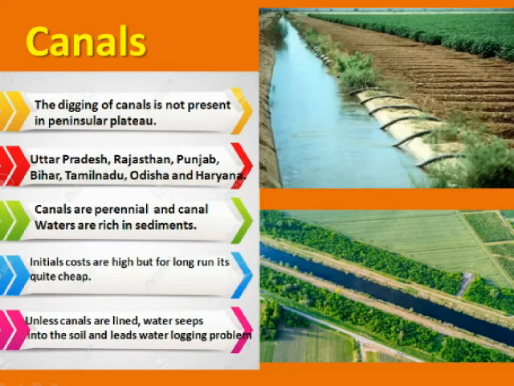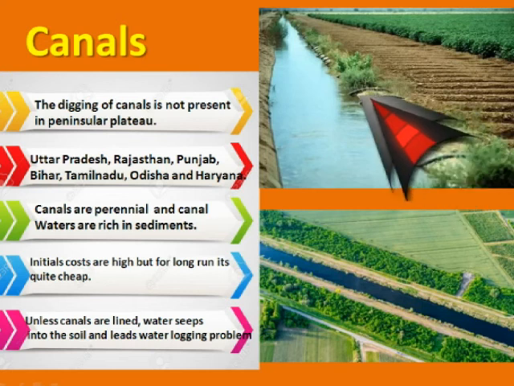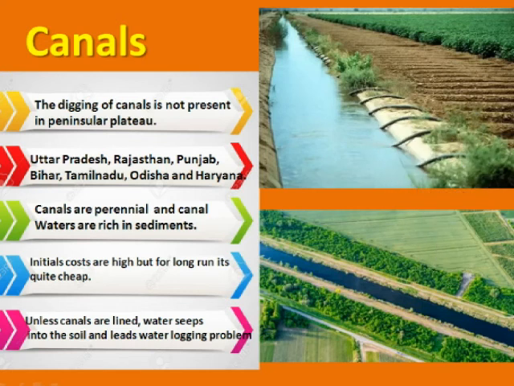But there are some demerits also for canal irrigation. Unless canals are lined, the canal water seeps into the soil and leads to the problem of waterlogging. As you can see in the picture here, these canals need to be properly lined. Large areas of Punjab, Haryana and Uttar Pradesh suffer from the problem of reh or salt in the upper layer of their soil, which is a problem for cultivation. Marshy areas near canals become breeding grounds for mosquitoes because water is constantly logged there, which can also spread malaria.